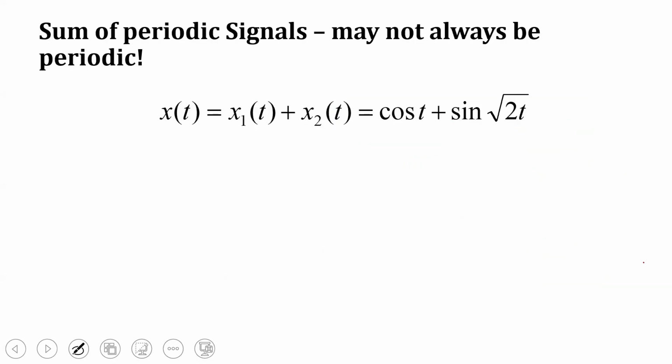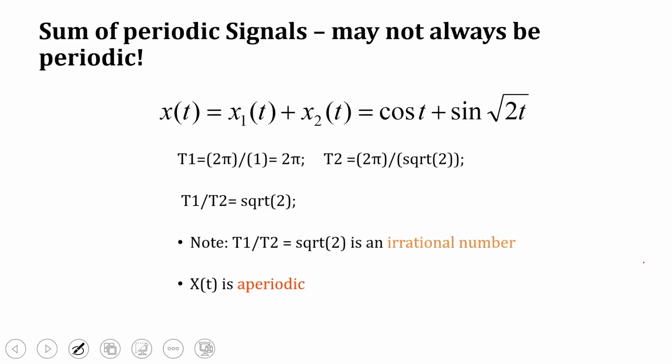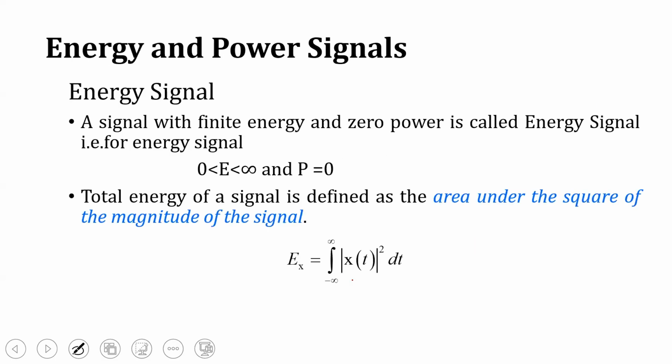So the sum of periodic signals may not always be periodic. The same way we had found out, this is the second example. So T1, T2 we had found out, and here T1 by T2 is square root of 2, which is an irrational number. It is not a ratio of two integers. So we say that it is an aperiodic signal.